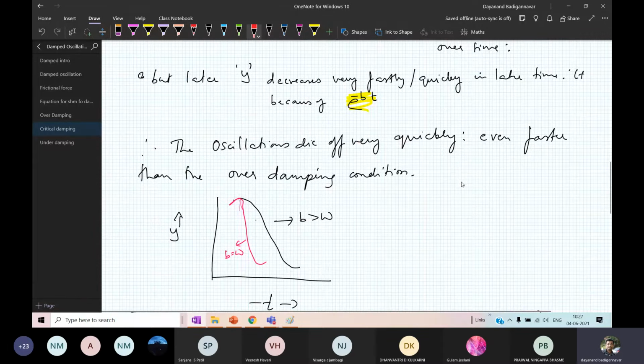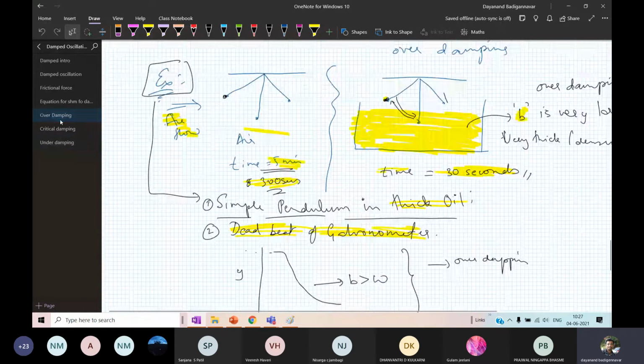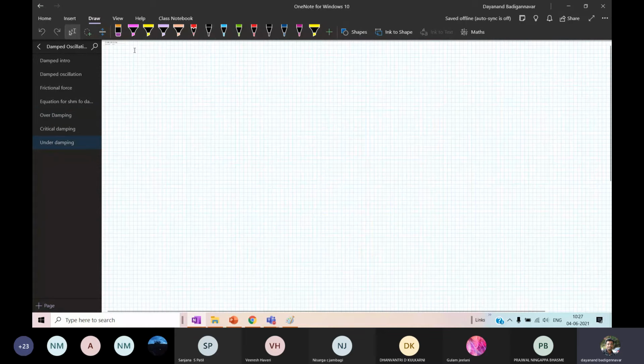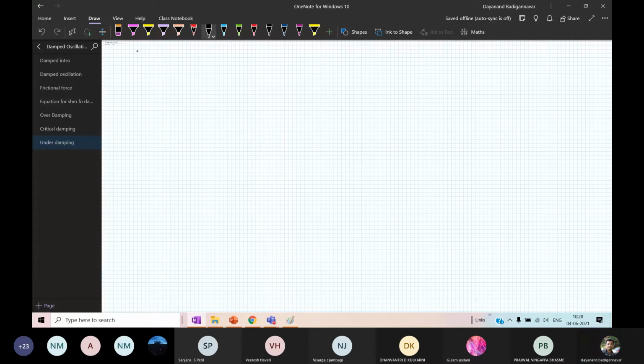So this is the second case. Go for the third one, that is under damping. Very important: usually they will ask either over damping or under damping in the examination. So go for the third case. What is the third case? Case 3 is nothing but under damping. Hope you have followed this, students.